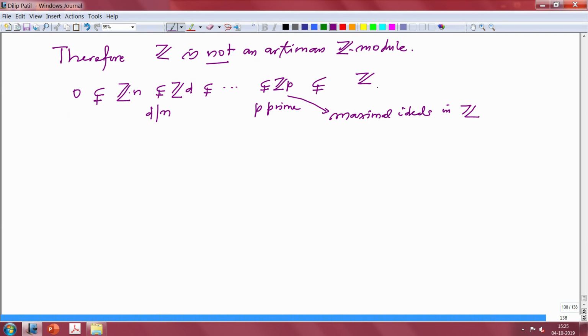So at most it will have the number of divisors of this, the non-zero term there, that is the ideal.